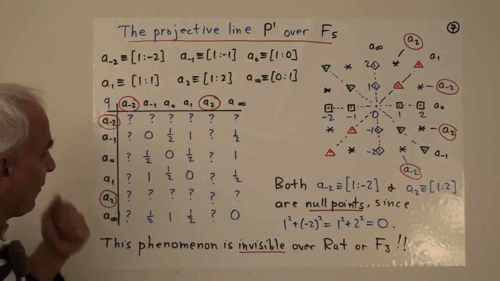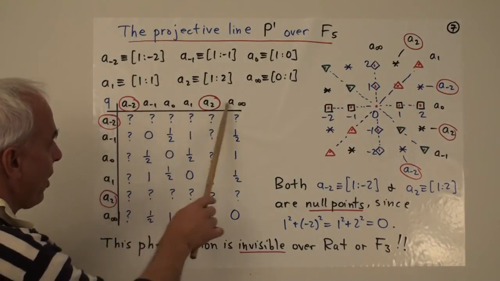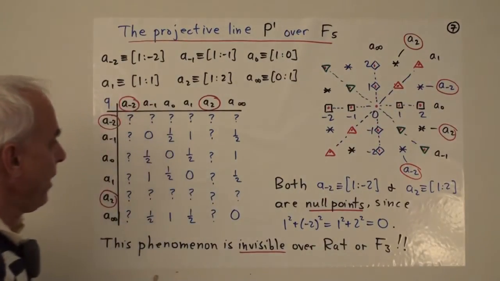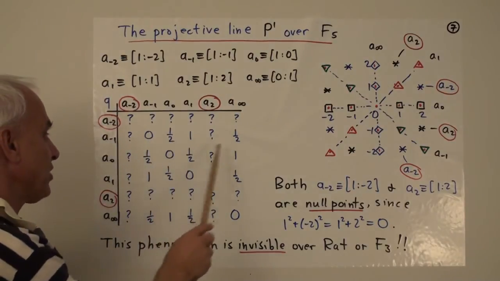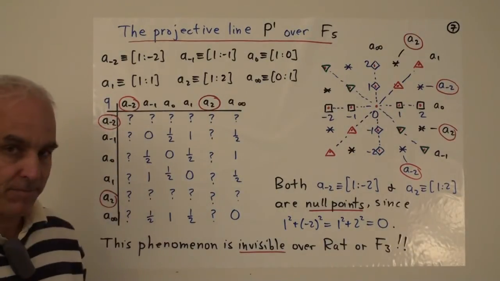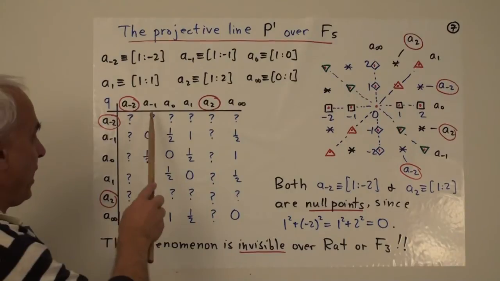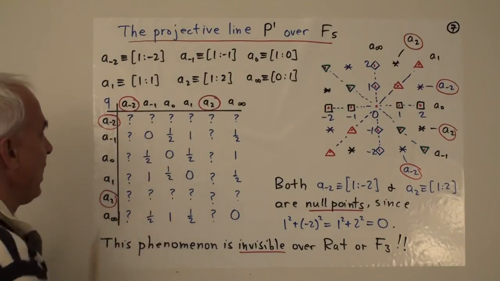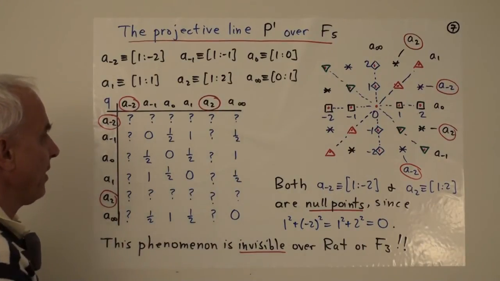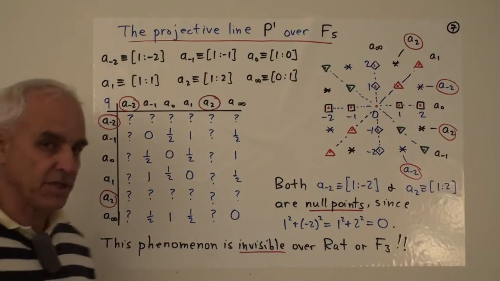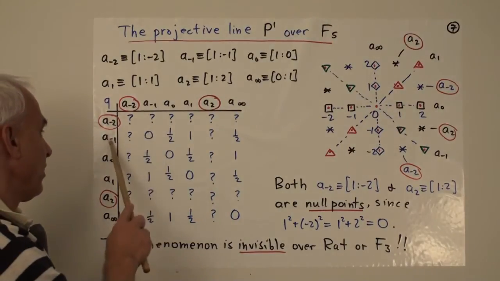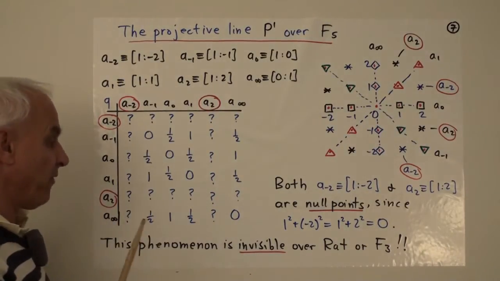Notice that otherwise, if we just restrict ourselves to these 4 points which are not null, the pattern of projective quadrances looks a lot like it did in the F3 case. In fact, it looks exactly the same. A sub minus 1 is perpendicular to A sub 1. A sub 0 is perpendicular to A sub infinity. And all the other projective quadrances are a half between two different points. And the quadrance between any point and itself is, of course, 0.